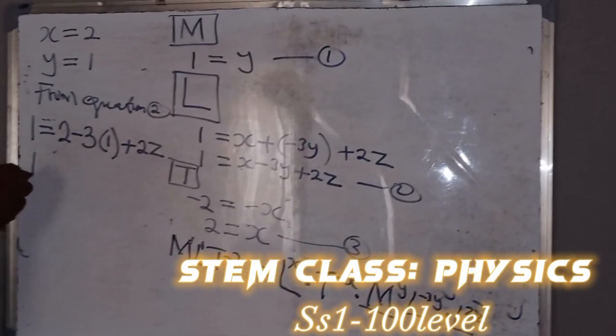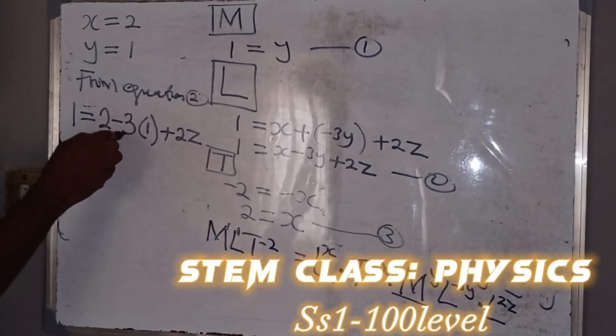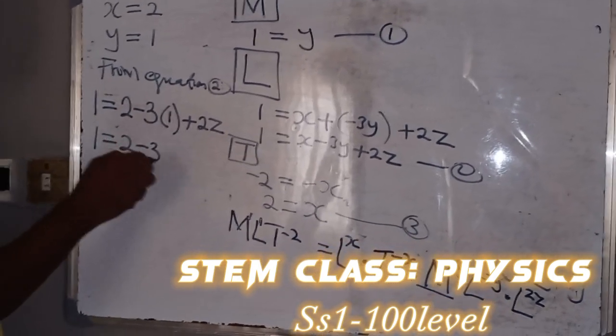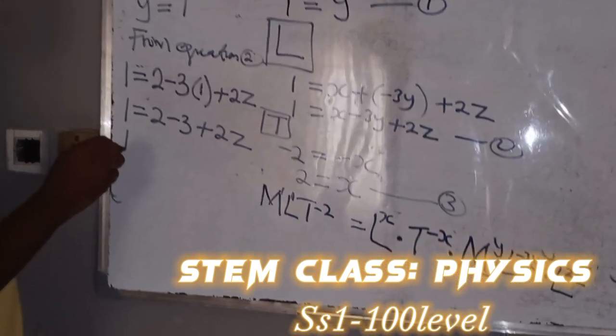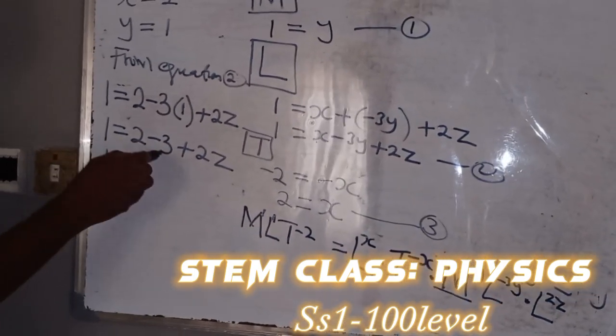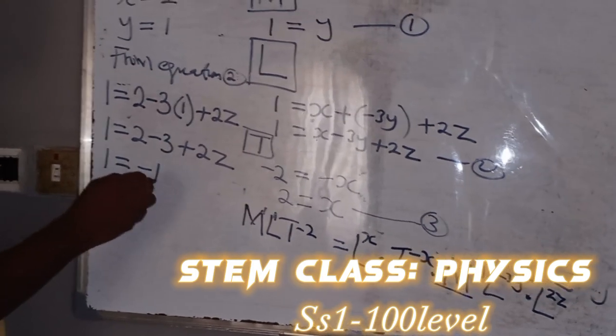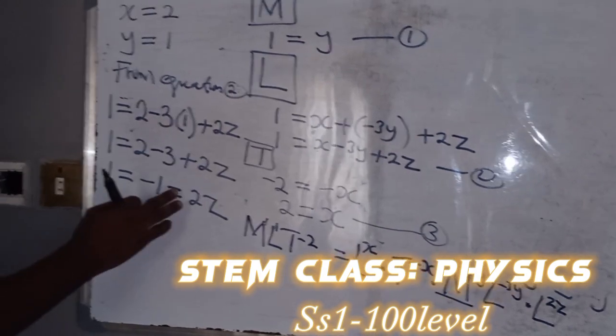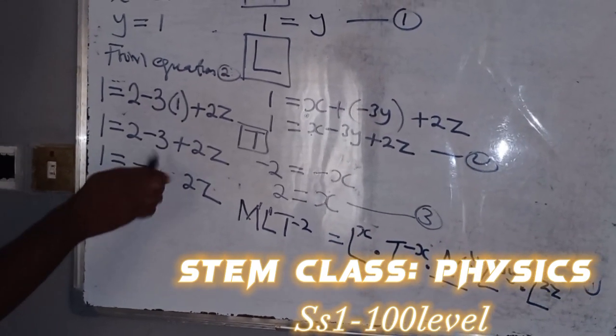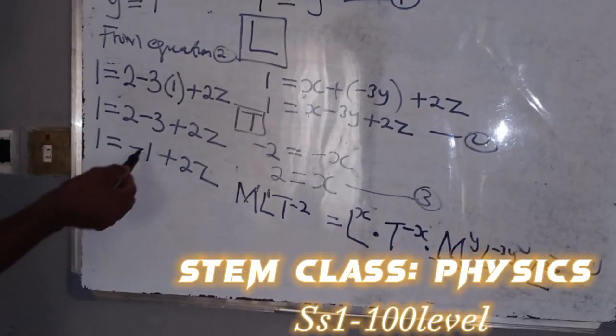So this is 1 equals to 2, minus 3 times 1, that's minus 3, right? Plus 2z. So we have 1 equals to, what is 2 minus 3? That's minus 1, plus 2z. You are looking for z. Take this to the other side.